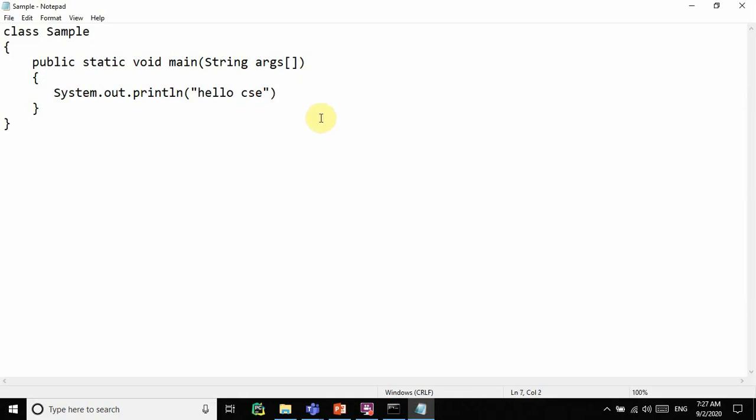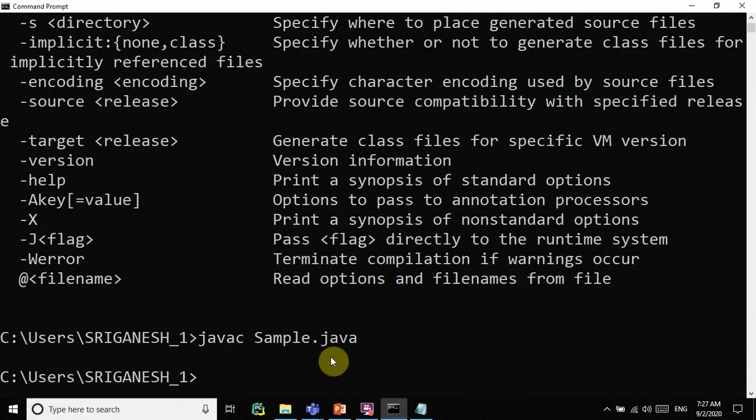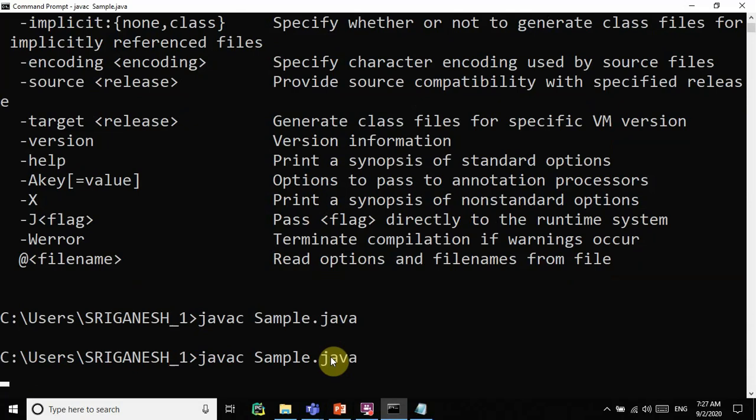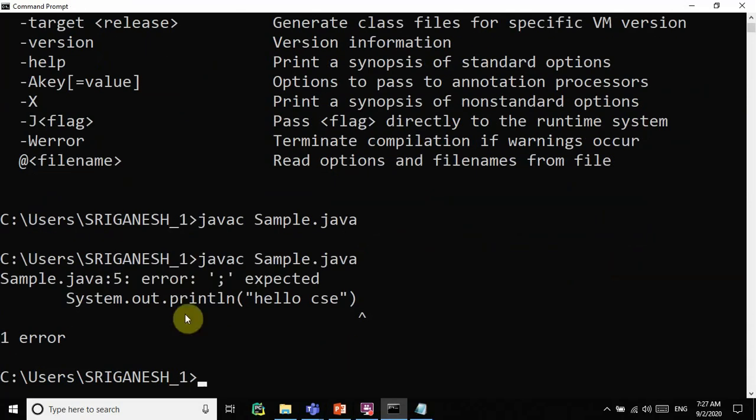So I remove a semicolon. I am saving this, Control S. There is an error. It's showing the error. So sample.java is your program. At line number 5 there is an error: semicolon expected. Again it shows the entire statement, System.out.println hello CSC. There you missed one semicolon.